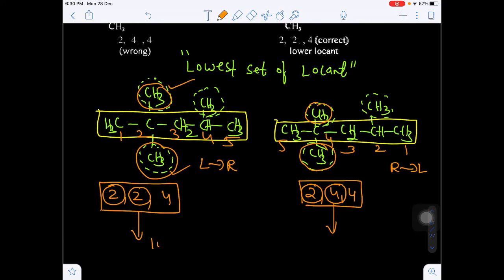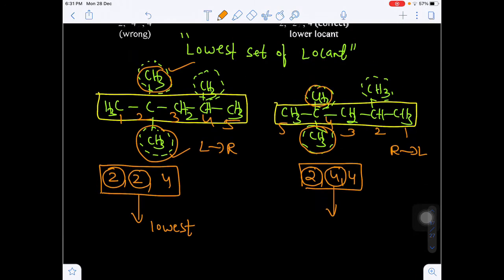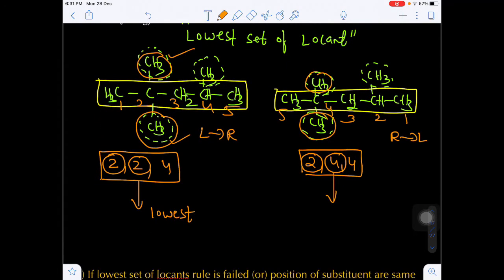The second one will be the lowest. This is called the lowest set of locants rule. That means whether you give the numbering from left to right or right to left, the substituent carbon should possess the lowest number. If the second position is also the same, then go for the third and fourth positions, until you are able to decide the priority.